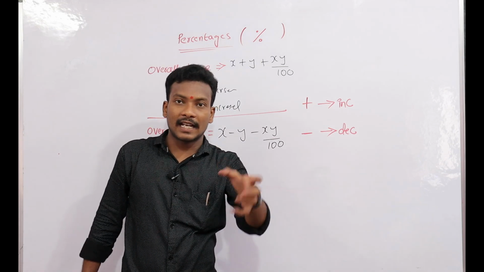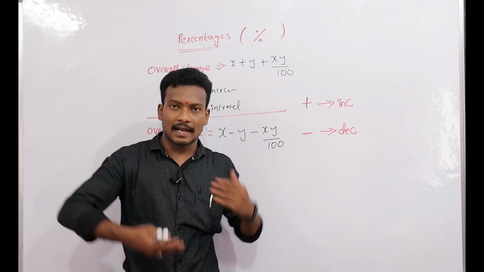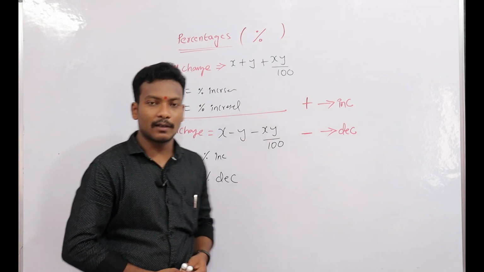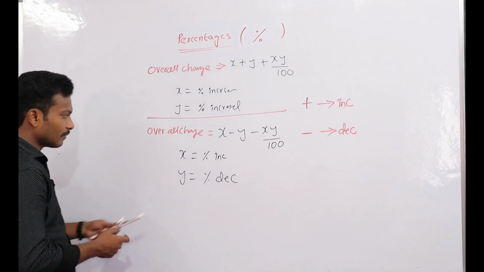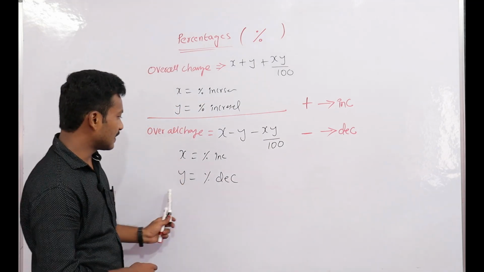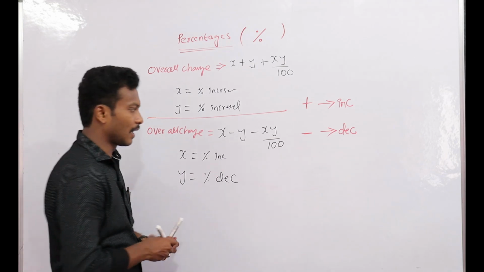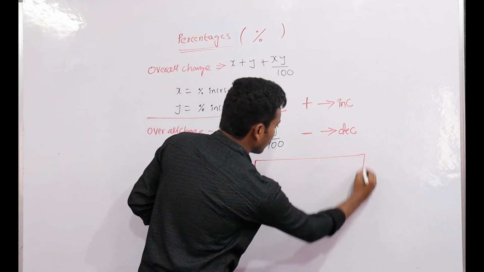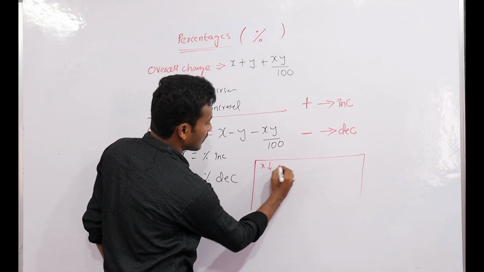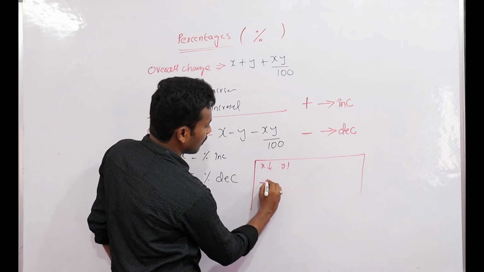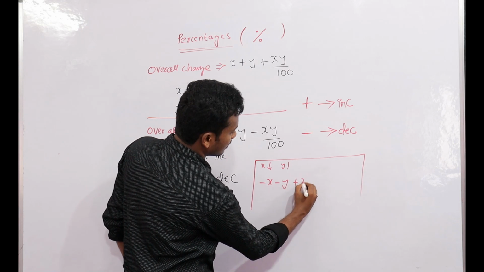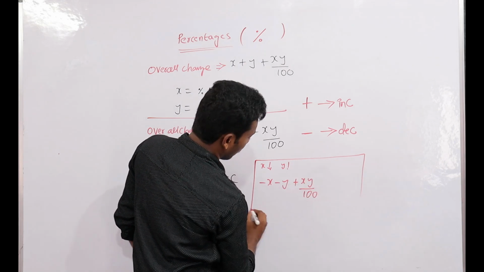Sometimes the number is decreased twice. First is minus and the second time is minus. What can we do? Whenever x is also decreased, y is also decreased, what is the formula? Two times decrease: x also decreased, y also decreased. The formula is minus x minus y plus xy by 100. Why?